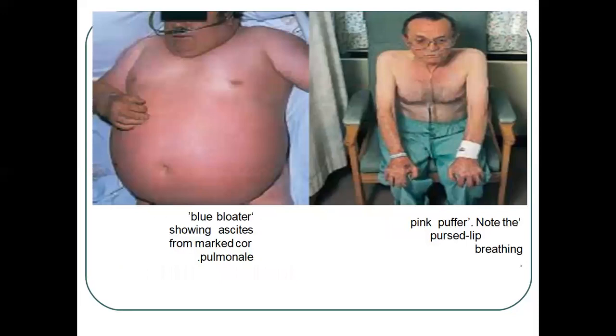Here you will see the blue bloater showing ascites, where the patient's abdomen is swollen with fluid in the peritoneal cavity. In this way it is marked as cor pulmonale. And the pink puffer: note that this is pursed lip breathing, which mainly occurs in patients with severe COPD.